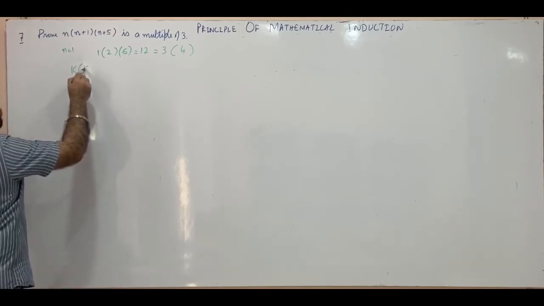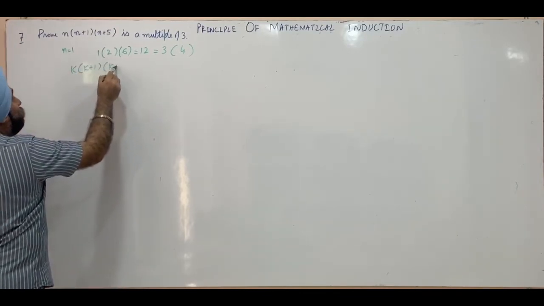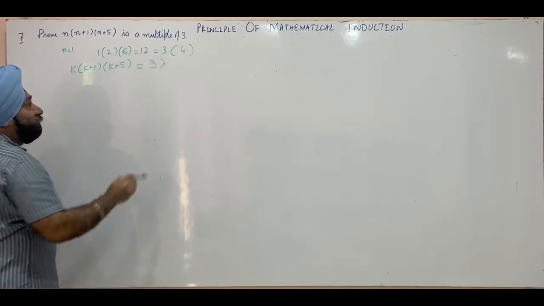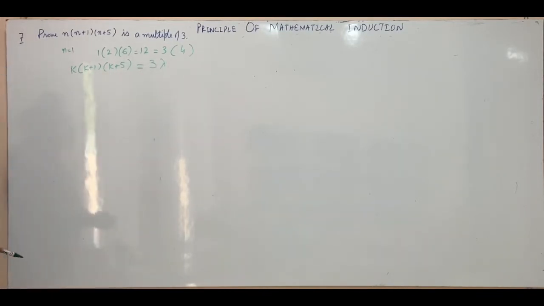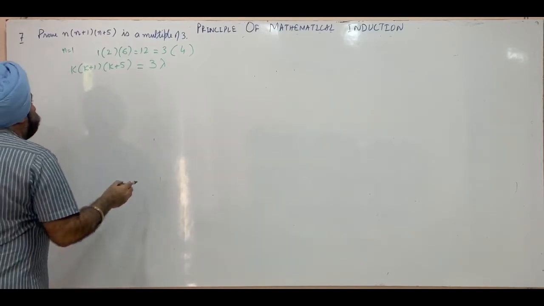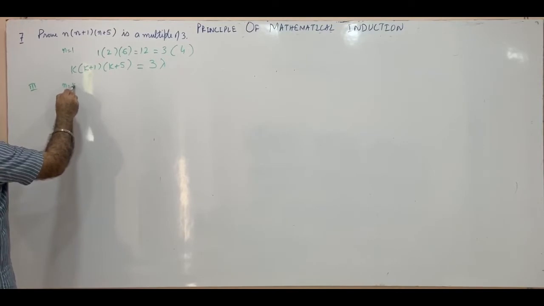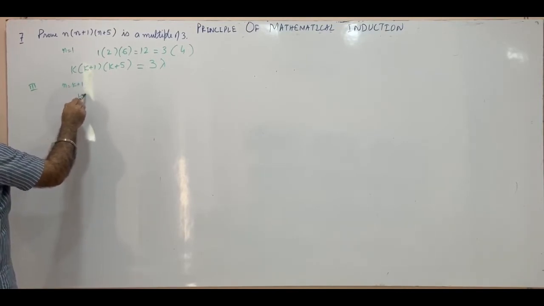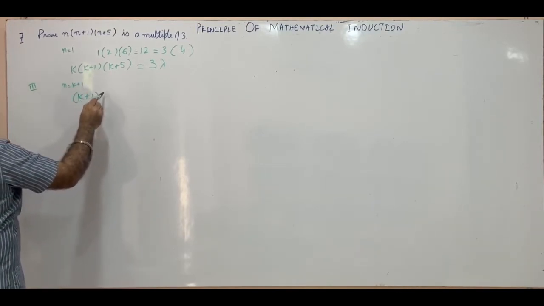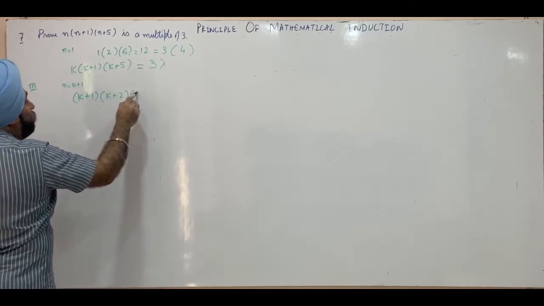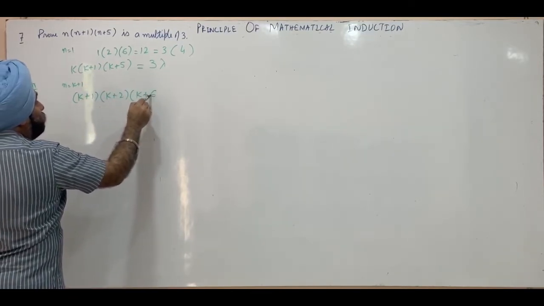Second step, we assume the result to be true for n equal to k, that is, we assume k into k plus 1 into k plus 5 is equal to 3 lambda, a multiple of 3. Third step, we have to prove the result true for n equal to k plus 1. So we have to prove k plus 1 into k plus 1 plus 1, that is k plus 2, into k plus 1 plus 5, k plus 6.